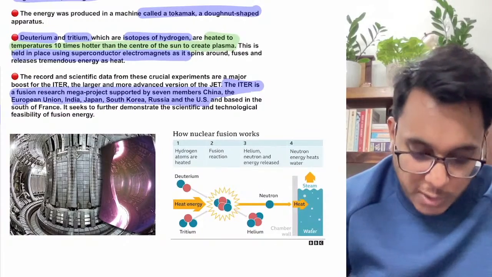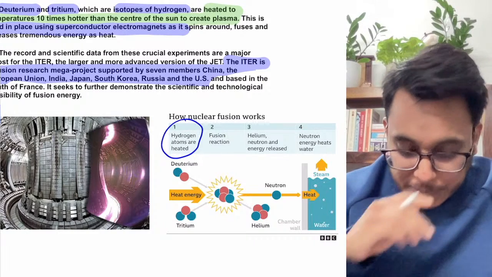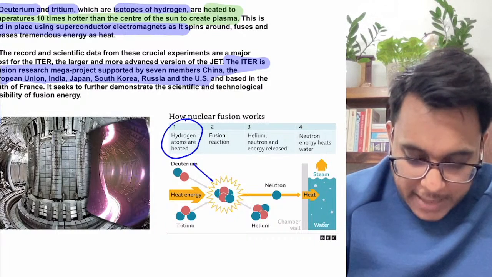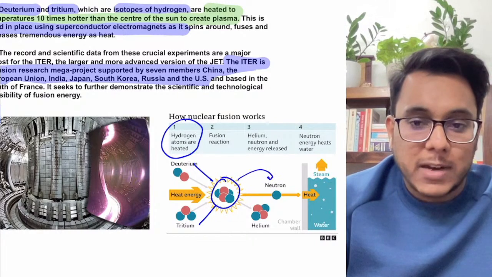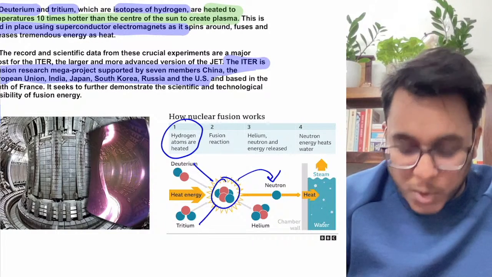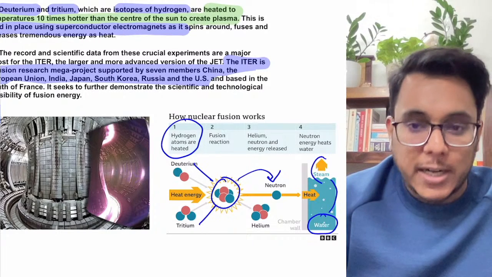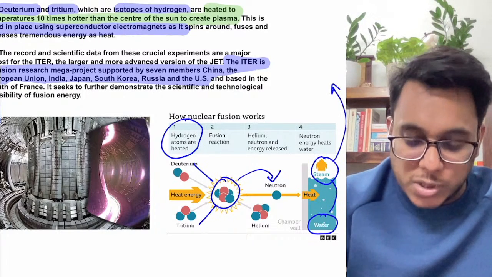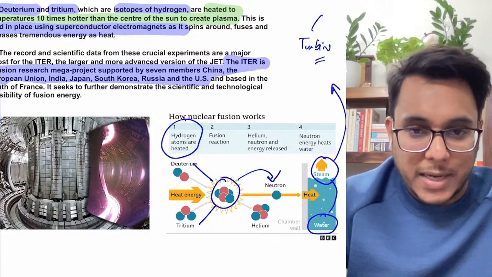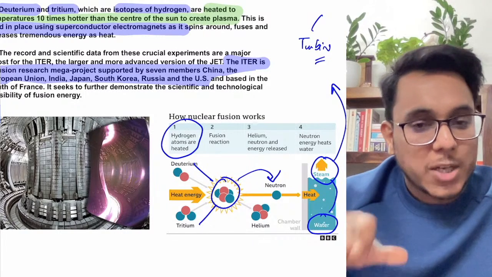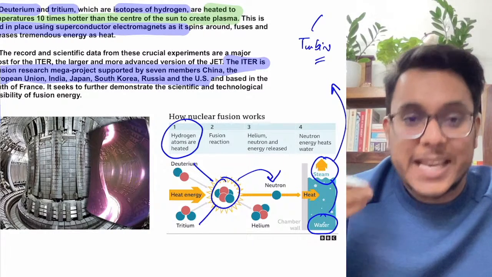Now guys, in nuclear fusion, what happens here? The hydrogen atoms are heated, and they combine, and when they combine, energy will be developed. This energy or heat can be used to heat water, which will convert into steam, and this steam can be used to spin the turbine, and then electricity can be generated. Is it clear? So nuclear fusion is a very important step towards safe energy.